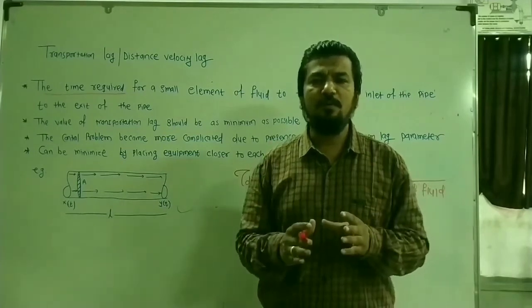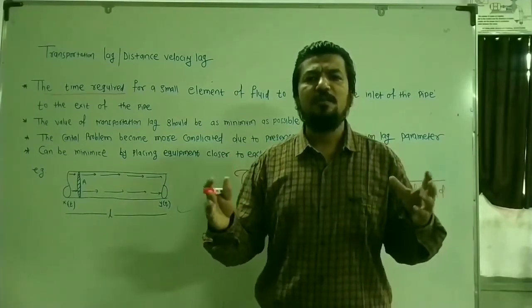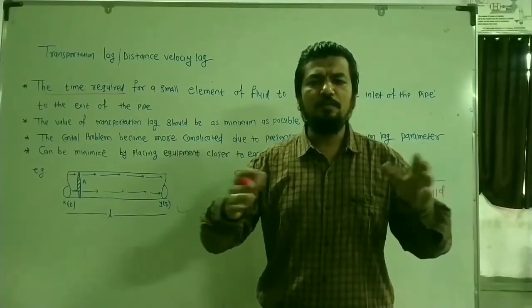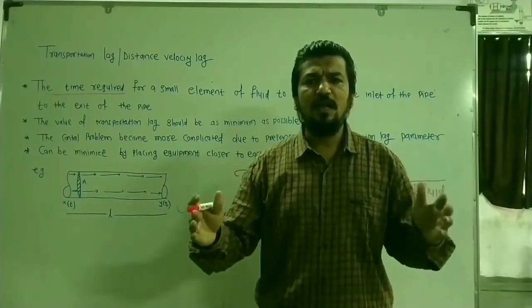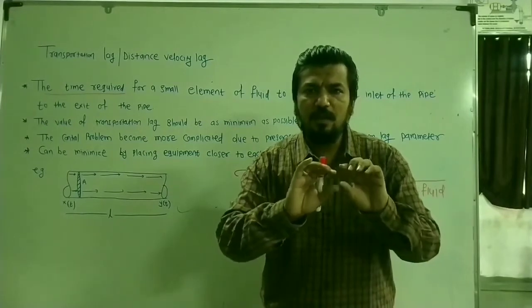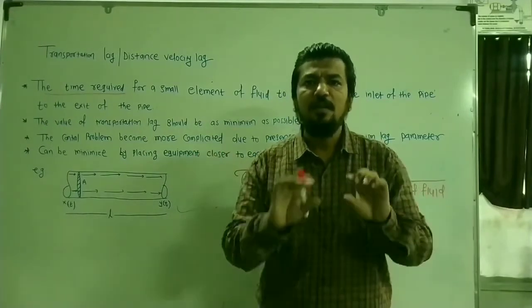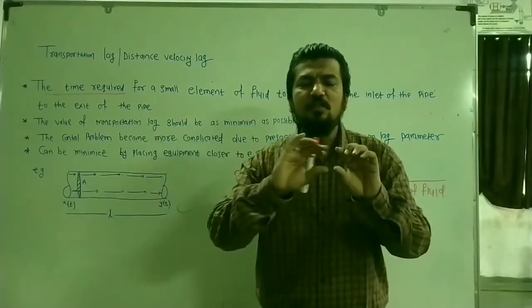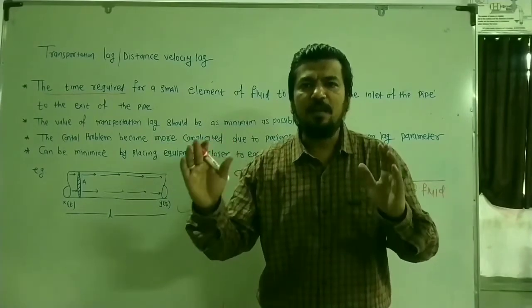And how can it be minimized? A simple thumb rule is to reduce the length, or you can say, place your equipment very close to each other so that there is very little transportation lag. If the length of the pipe is less, the transportation lag parameter is less.